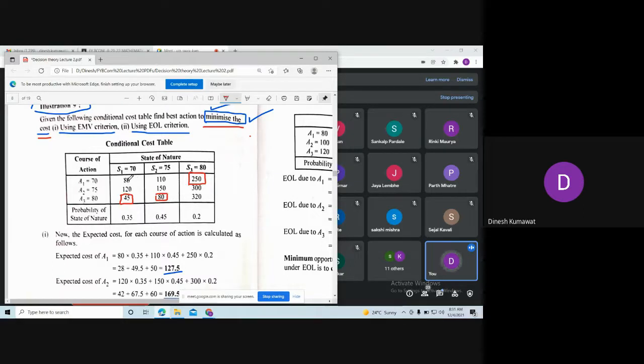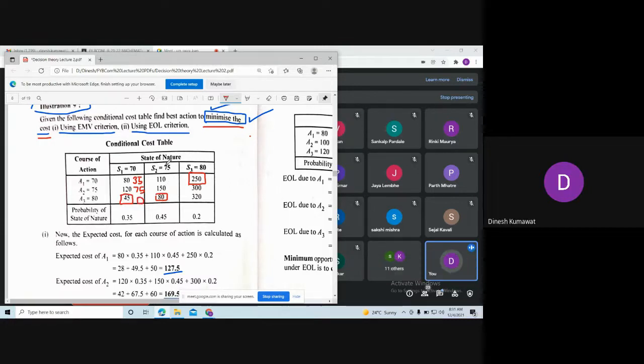So what is 80 minus 45? 35. 35, sir. So this is 35. What is 120 minus 45? 75. So this is 75. And what is 45 minus 45? 0.